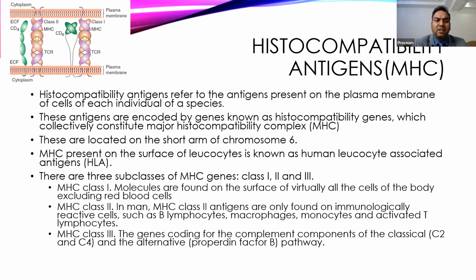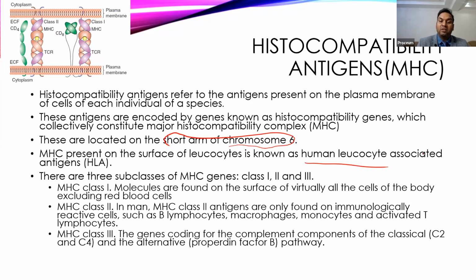These MHC antigens have a gene which is located on chromosome 6. Remember this, they're located on the short arm of chromosome 6, and that will give the antigen. It was first found in the leukocyte, so many times we call it the HLA antigen, human leukocyte associated antigen. There are three subclasses of the MHC antigen: class 1, class 2, and class 3.